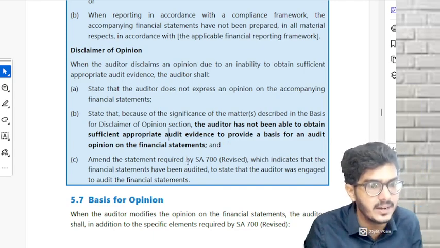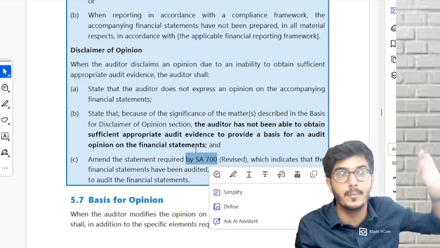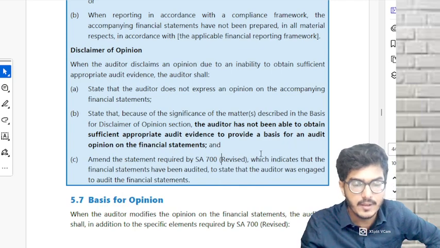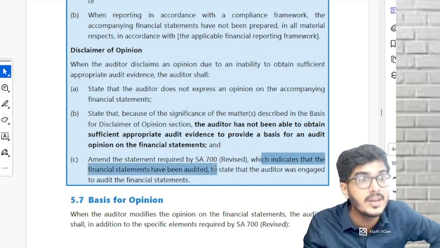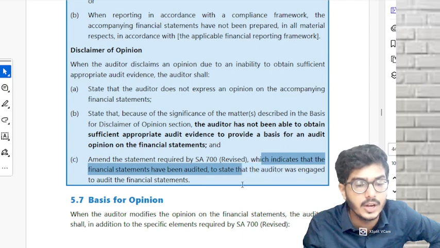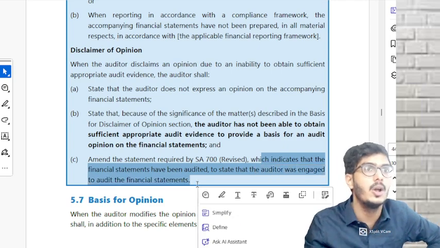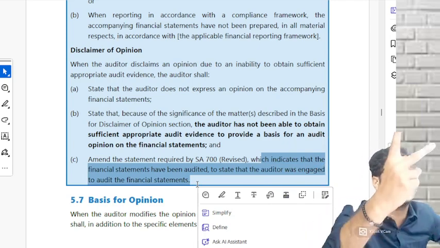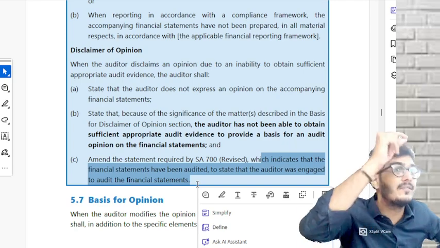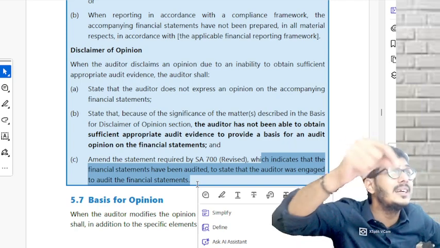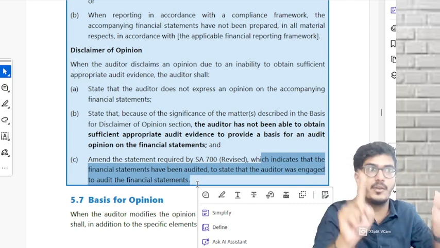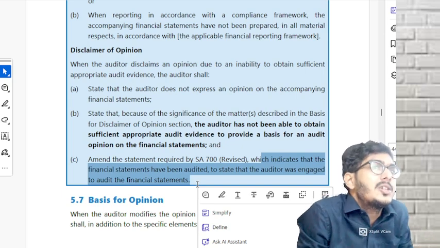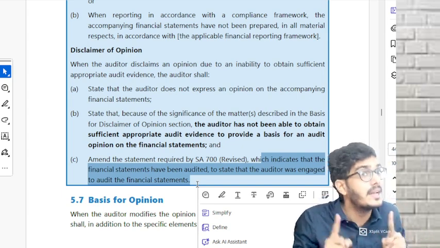In SA 700, we learnt one statement was supposed to be put in the opinion paragraph. You please amend that statement. What is that statement? Which indicates that the financial statements have been audited. State that the auditor was engaged to do the audit. If you remember, in SA 700, opinion paragraph, second point, we stated that we have audited the FS. When you give a disclaimer of opinion, don't write that we have audited. You have to write we were engaged to do the audit. It's a very big difference.